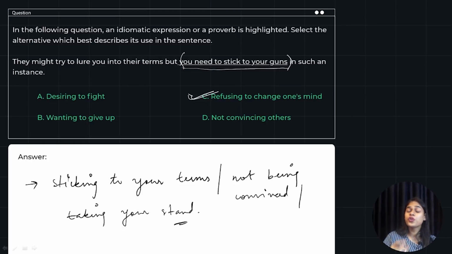So you need to stick to your guns means you need to hold on to your principles. You will not change your mind. Out of all the options, we can say that option C is correct, as it says refusing to change one's mind. That means to stick to your guns. If someone tries to lure you into their terms, you will not change your mind. So option C is our answer.